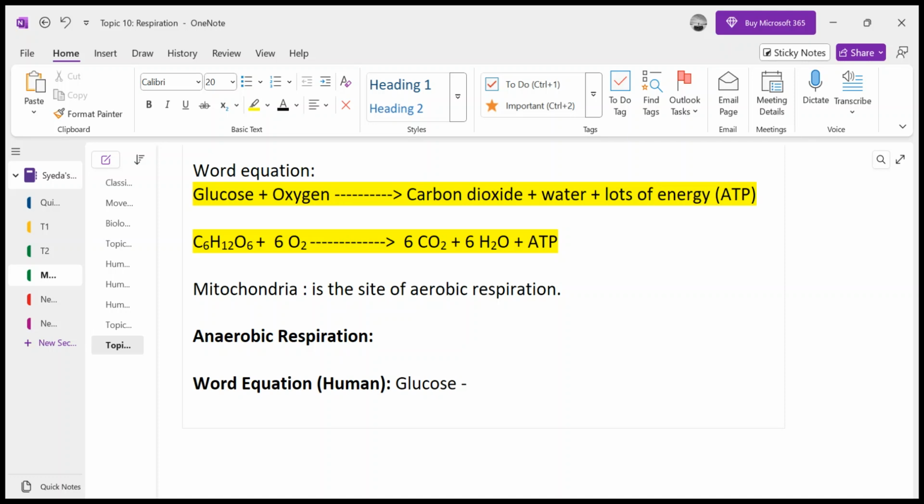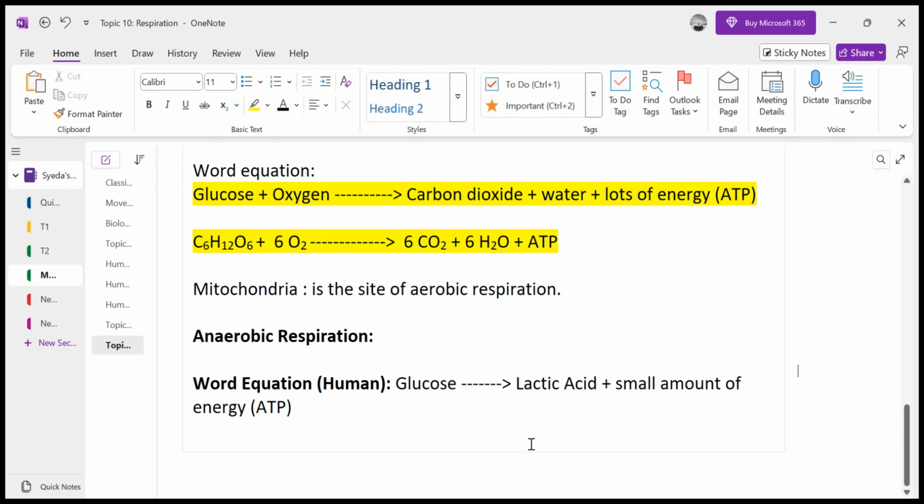So this glucose is partially broken down into lactic acid plus small amount of energy. Now, this energy is quite less as compared to the energy that is released during aerobic respiration.